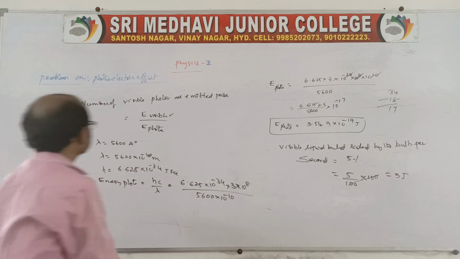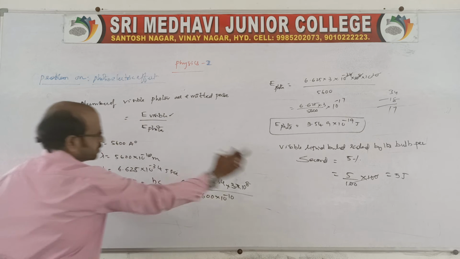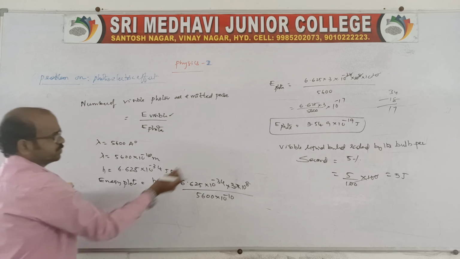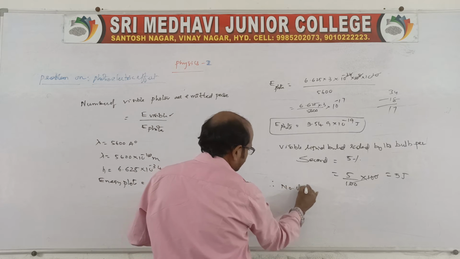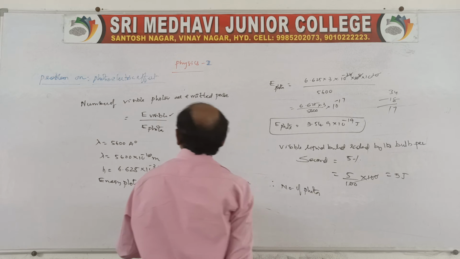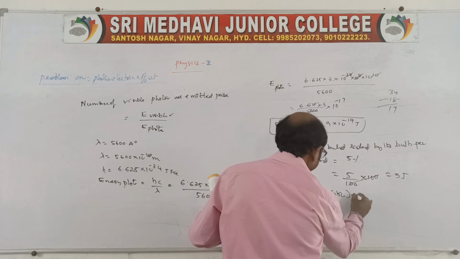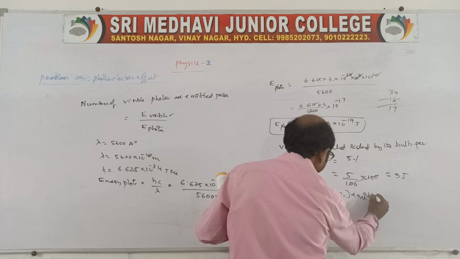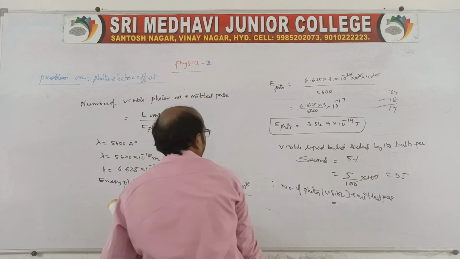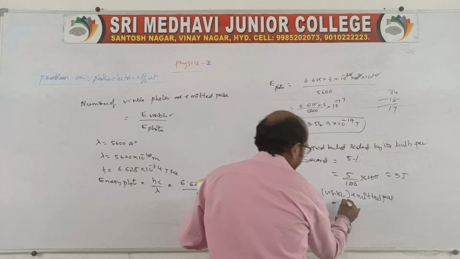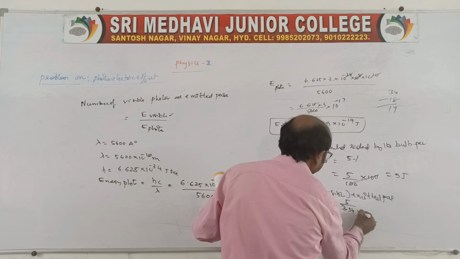Now let us move to the number of visible photons emitted per second. We know the visible energy as well as the photon energy. Therefore, the number of visible photons emitted per second is 5 by 3.54 into 10 power minus 19.